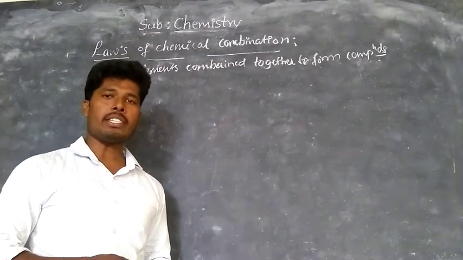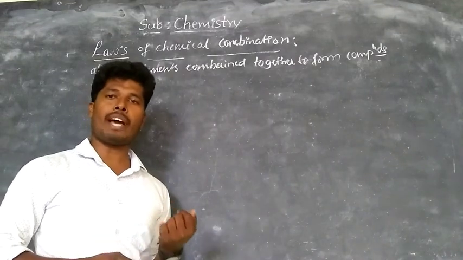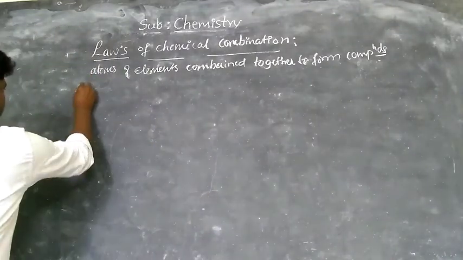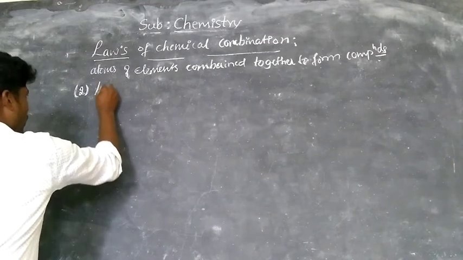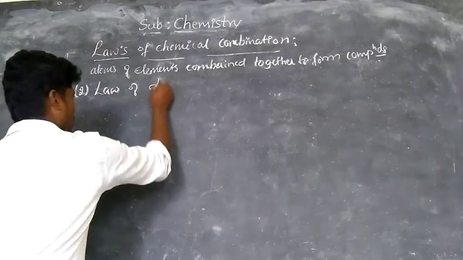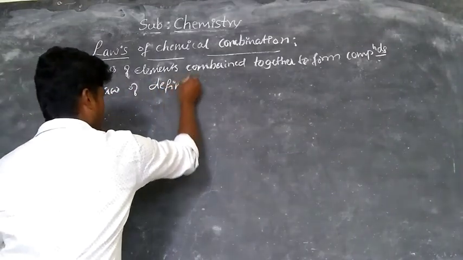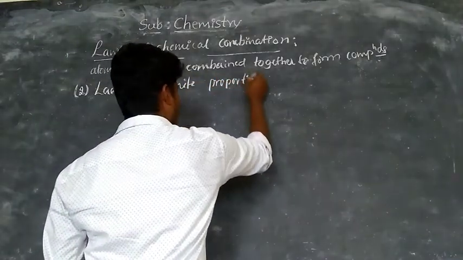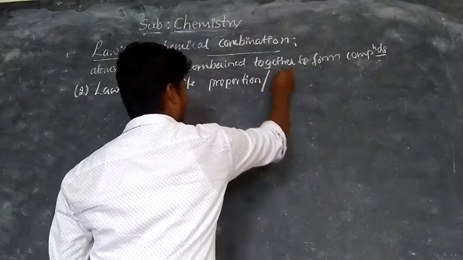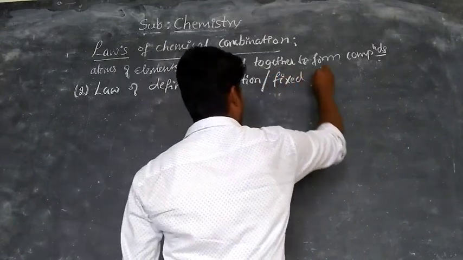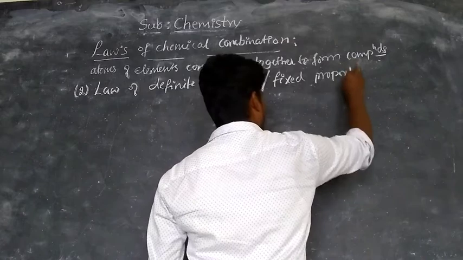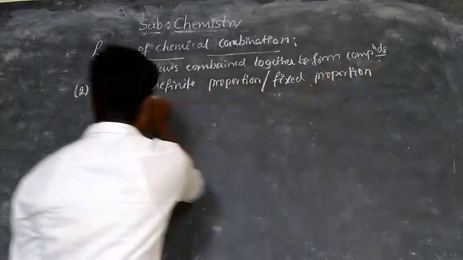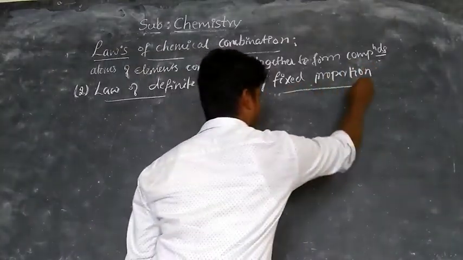Now take the second law. The second law is law of definite proportion or fixed proportion. This is the second basic law.